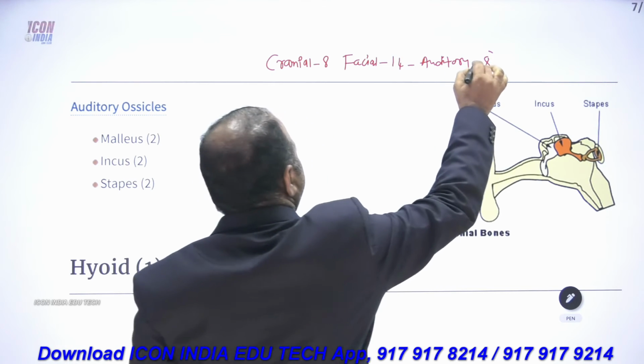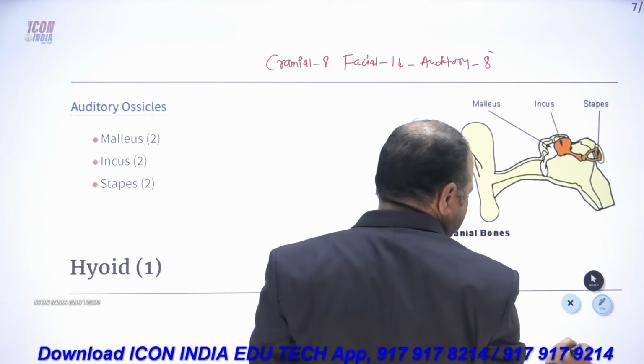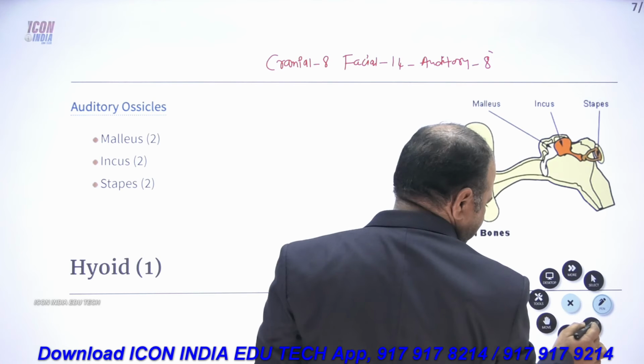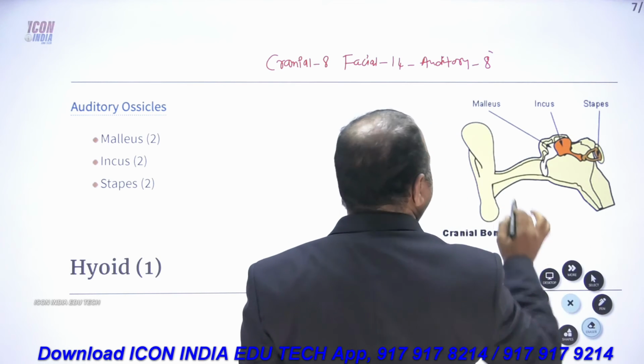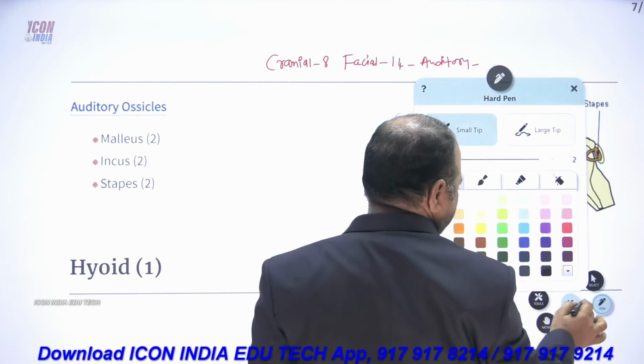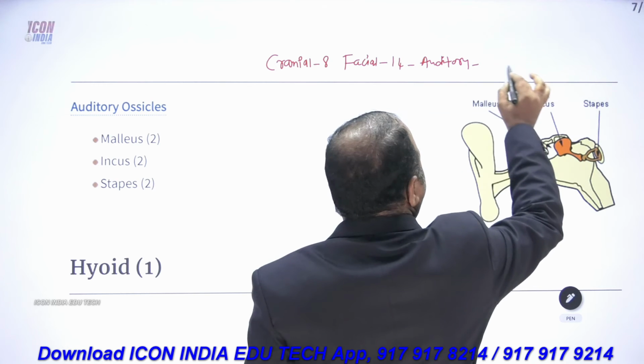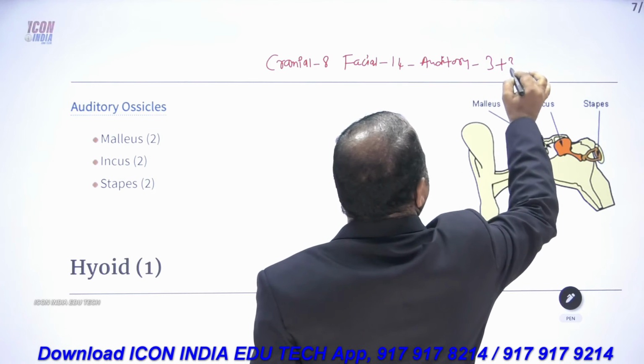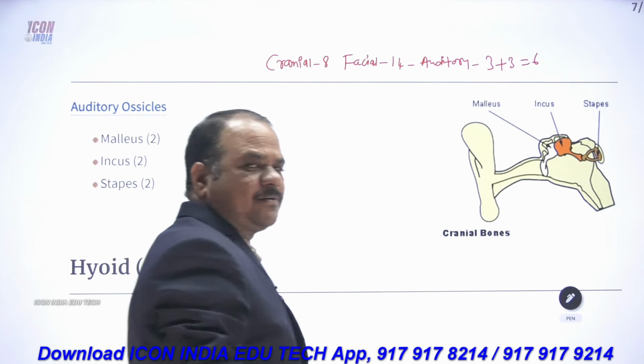Next the auditory bones. There are 6 bones present: auditory, 3 plus 3 is equal to 6 bones.